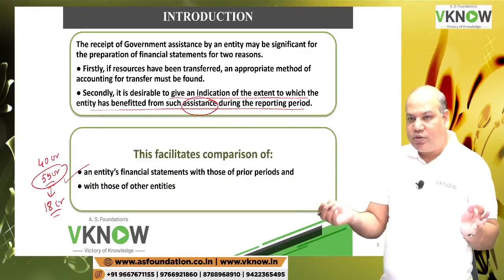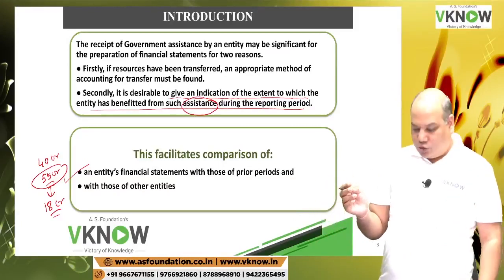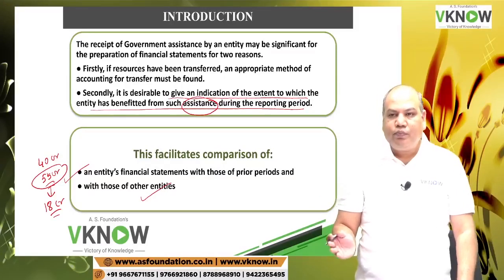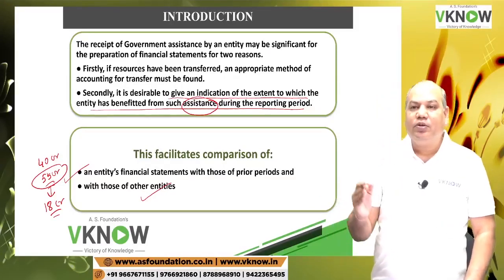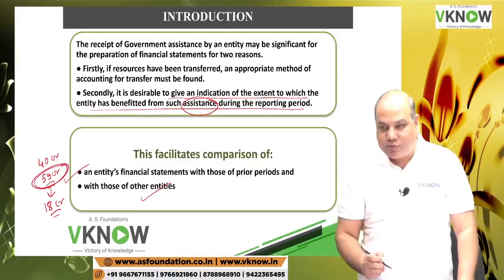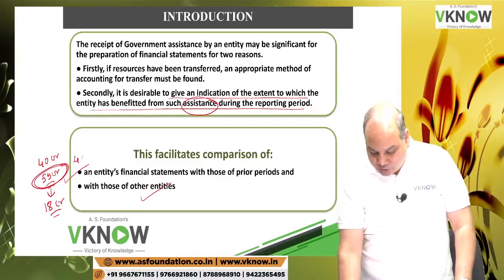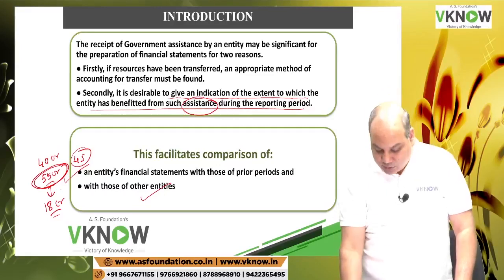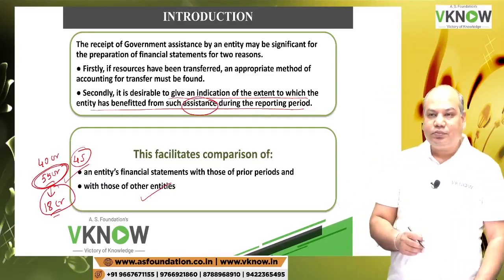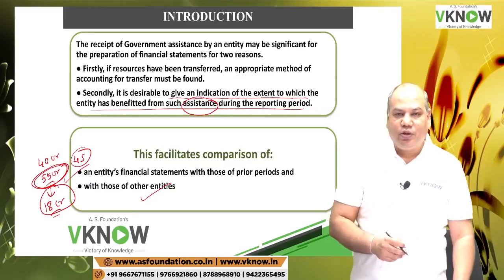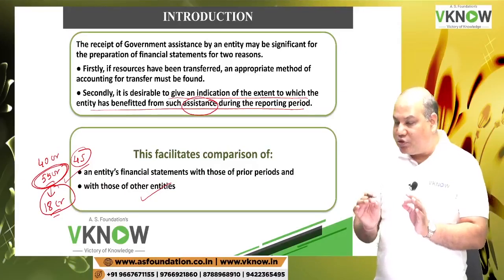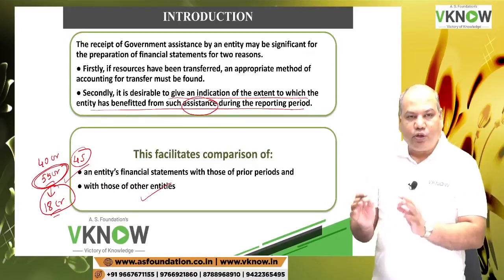So knowing this, it will be useful for the users to understand the performance of this year. And same way, you can compare with other peer groups, other entities. This company's profit is 55 crore, other company's 45, but this company has received a grant of 18 crore which was credited to P&L account. So it becomes easy for you to understand the genuine performance of the two entities.